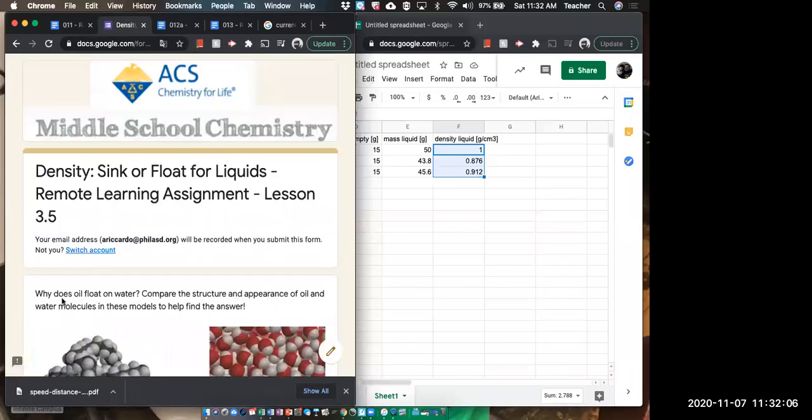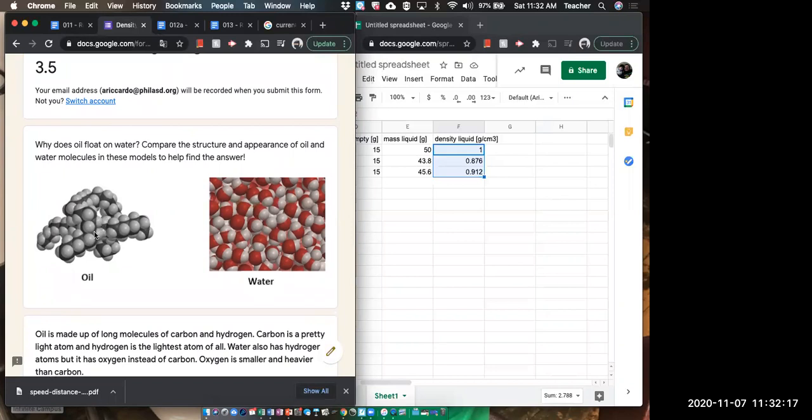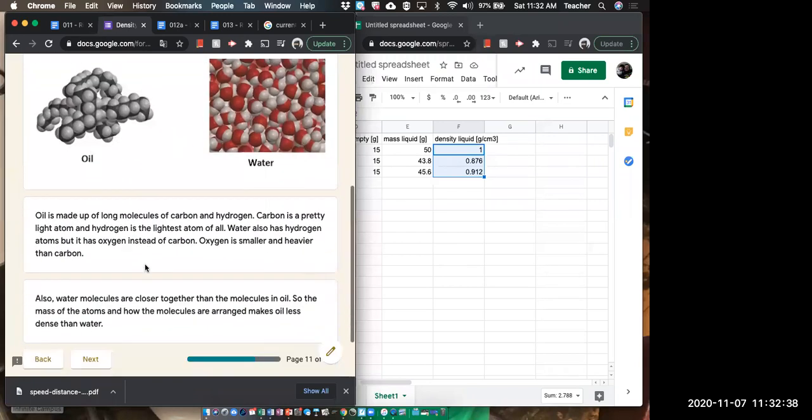All right. Why does oil float on water? Compare the structures and appearance of oil and water molecules in the models to help you answer. All right, so the hydrogen is smaller. The connections are hydrogen and carbon. And carbon is smaller than oxygen and hydrogen, so this has more mass than this one. Oil has less mass than the water.